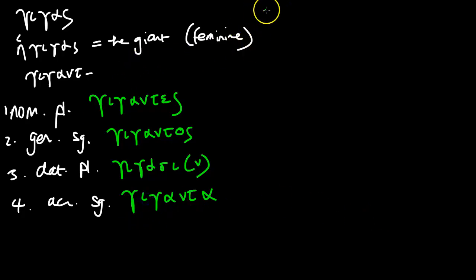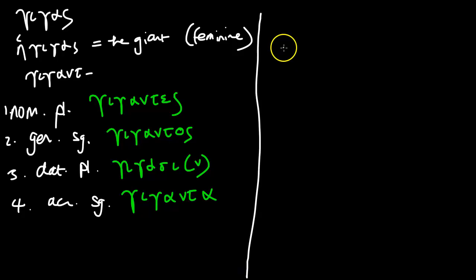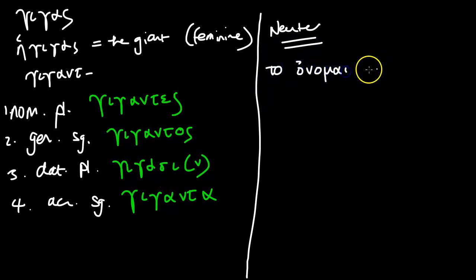But let's have an example with the neuter. So we've got a masculine noun, we've done a feminine noun, and now let's have a neuter example. Let's use onoma, to onoma, which means the name, hence the term onomatopoeia.